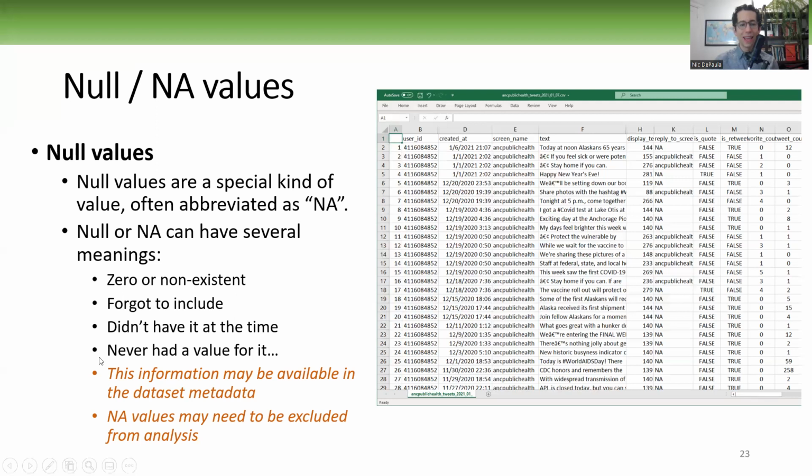So what the NA means could be available in the dataset metadata or the dataset description. But because of their ambiguity and because they're essentially a lack of value, we often have to exclude them from the analysis. So if your variable has a lot of NA values, that's not good because we're going to remove all the records that have NA from the analysis.